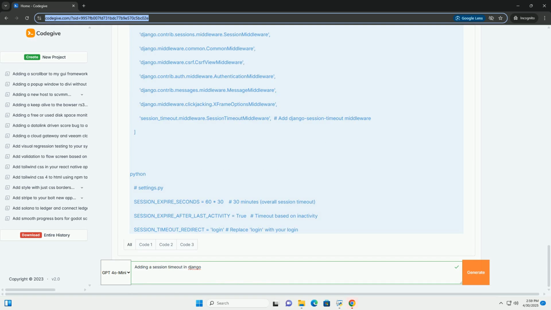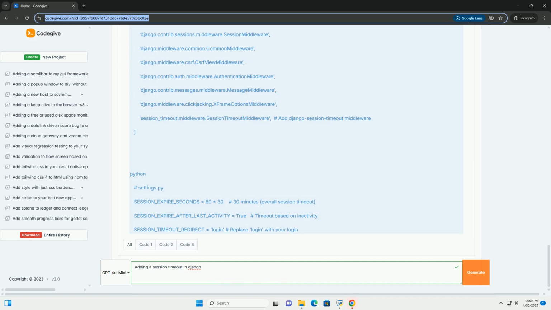SESSION_COOKIE_AGE: simple, but limited. Use it if you need a quick and basic timeout solution without advanced customization. Custom middleware: flexible, but more code. Use it if you require precise control over timeout behavior, different timeouts for different user roles, or custom handling of timeout events. Django session timeout package: recommended for most cases if you want a well-maintained, feature-rich, and easy-to-use solution for managing session timeouts. It offers a good balance between simplicity and flexibility.